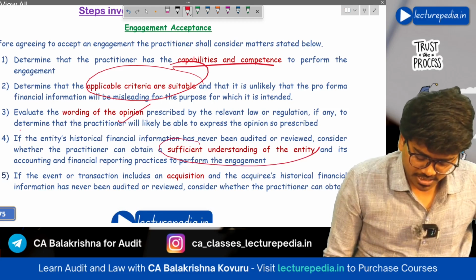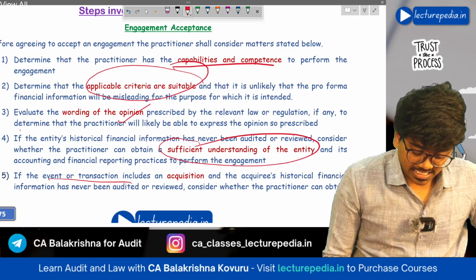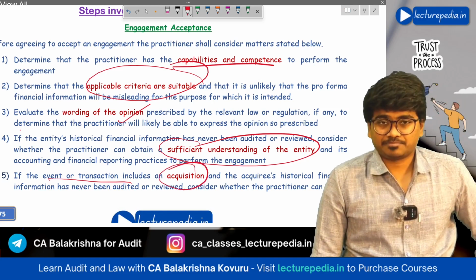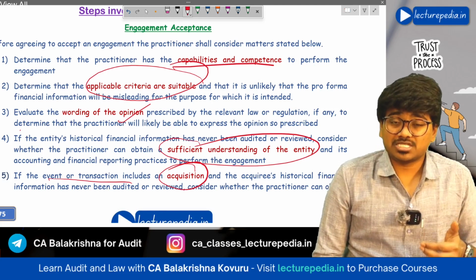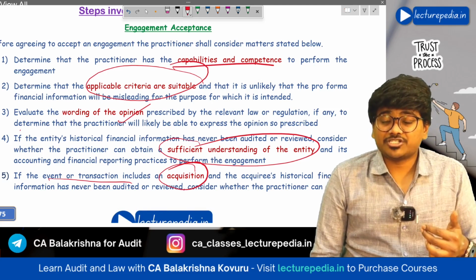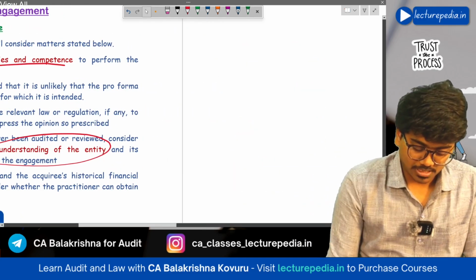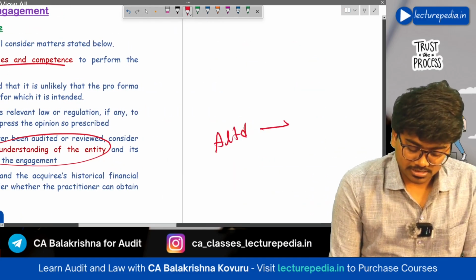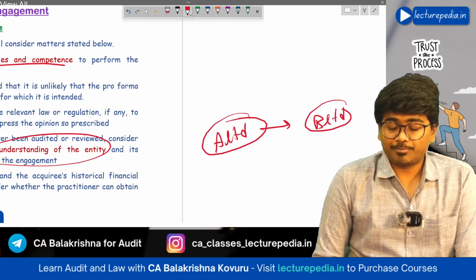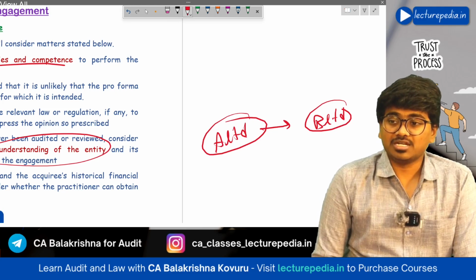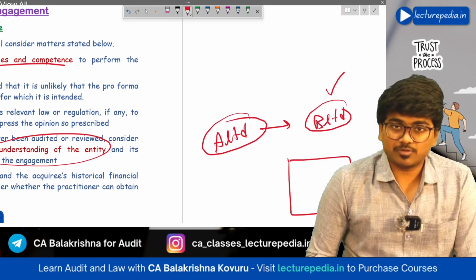Next, he needs to obtain sufficient understanding of the entity, and if the event or transaction includes acquisition of an acquiree, then the chartered accountant has to see whether he can obtain sufficient appropriate information from the acquiree. Let's say, for example, A Limited is acquiring B Limited. A Limited is preparing pro forma financial information presenting the position after acquisition of B Limited.